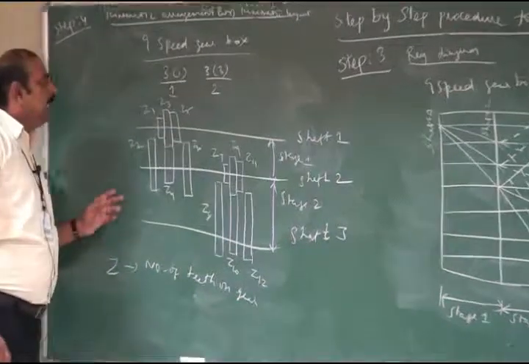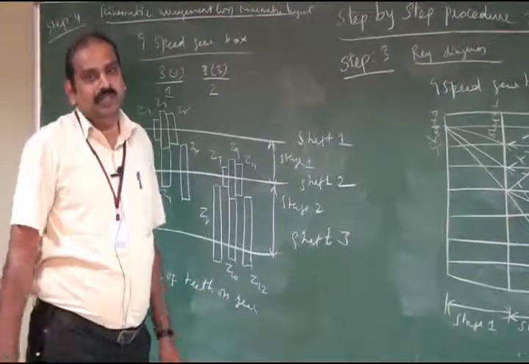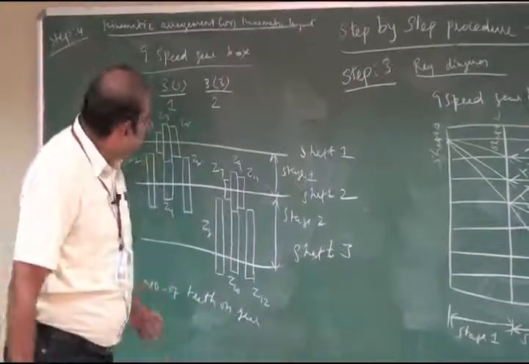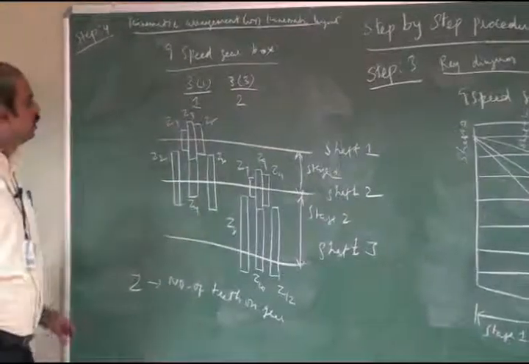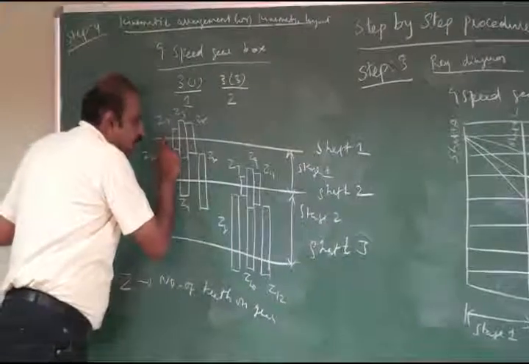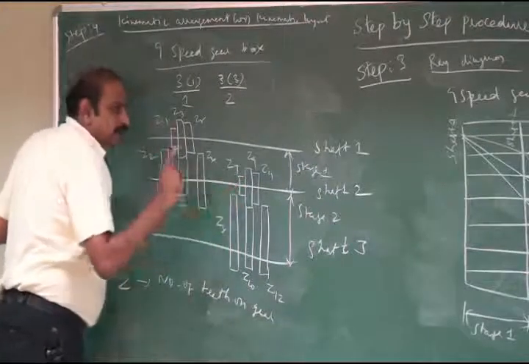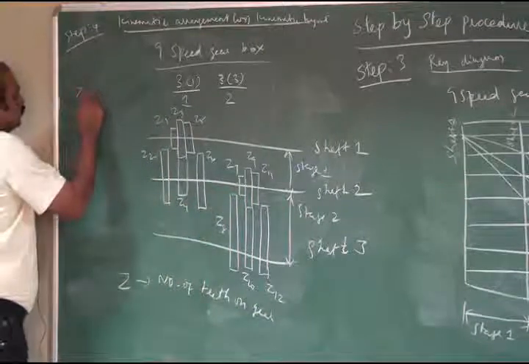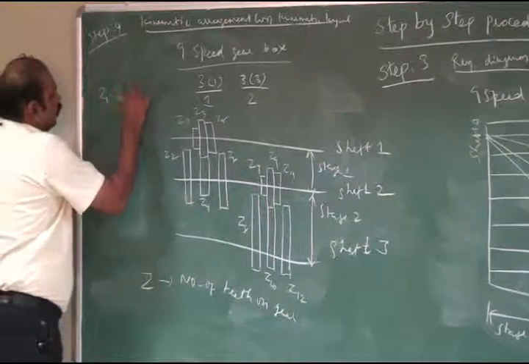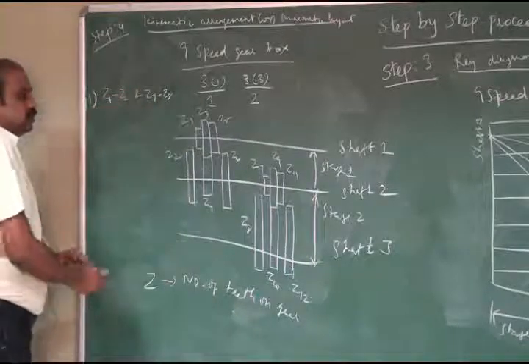The kinematic arrangement explains in detail the working principle of the gearbox. For example, in this 9-speed gearbox, first Z1 and Z2 are meshed, and at the same time Z7 and Z8 are meshed; we obtain the first speed.